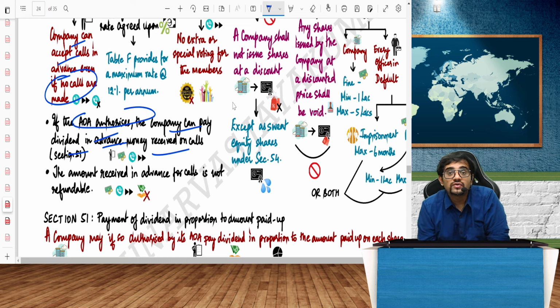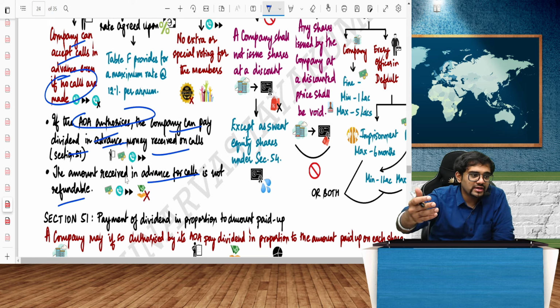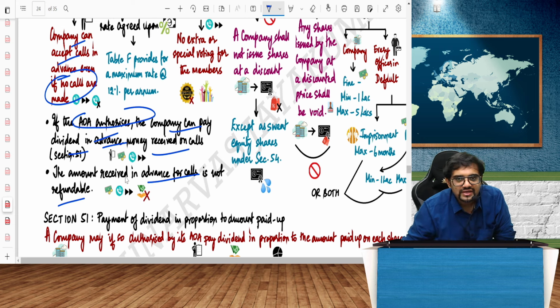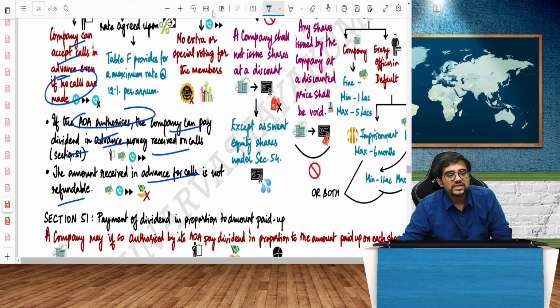Will they get extra voting shares? No. No voting power you will get, guys. But dividend may be paid if the AOA authorizes. But at any cost, you will not get extra voting rights. You will not get extra money in any other sense of the term. The amount received in advance cannot be refunded. Today, you pay me extra money. Tomorrow, I cannot come and say I am in very dire financial need, can you please return the money? Not possible.